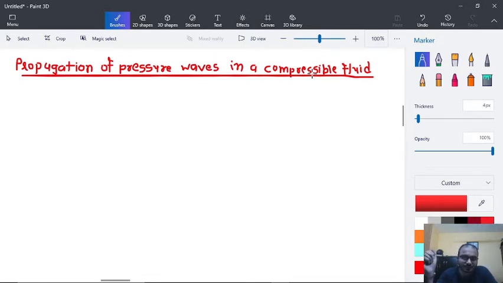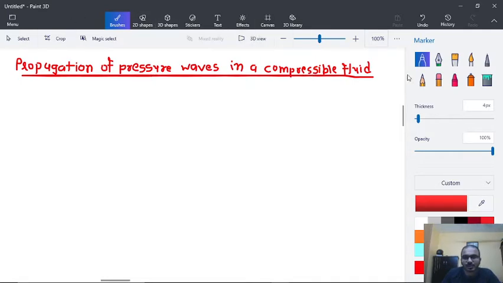Whenever any disturbance is created in a compressible fluid, the pressure waves spread in all directions. They are propagated in all directions, and due to this disturbance, the nature of the pressure waves depends on the Mach number. The speed with which the pressure wave moves or travels is equal to the speed of sound.